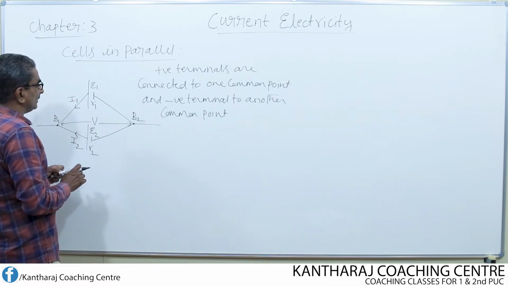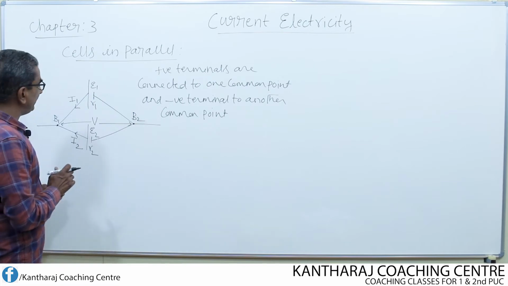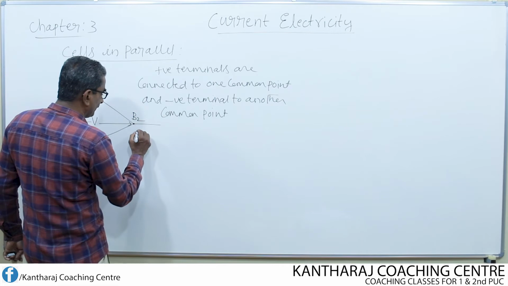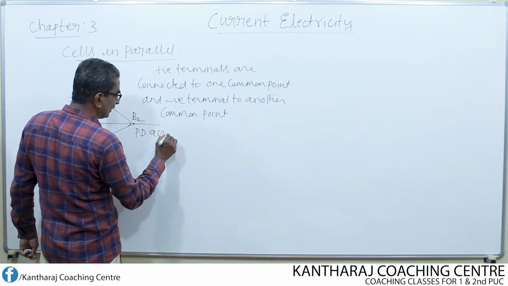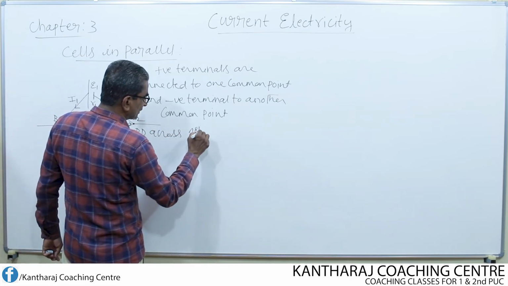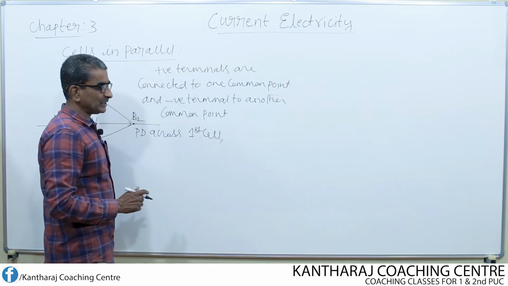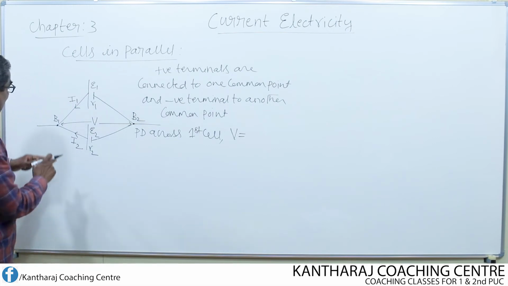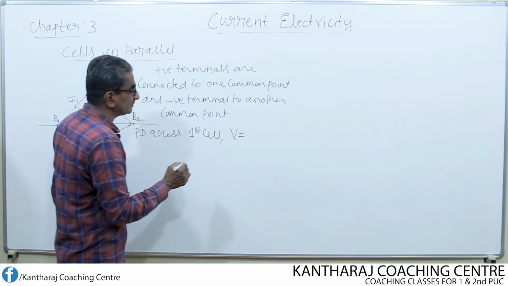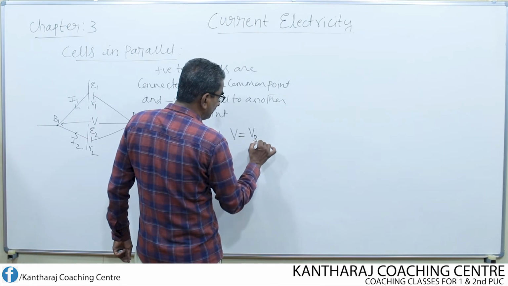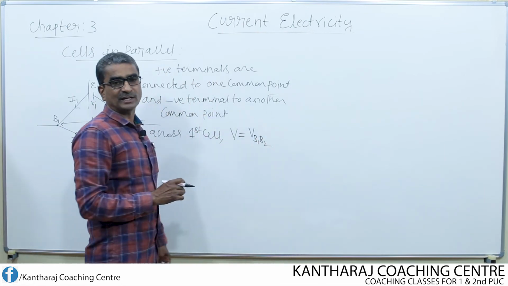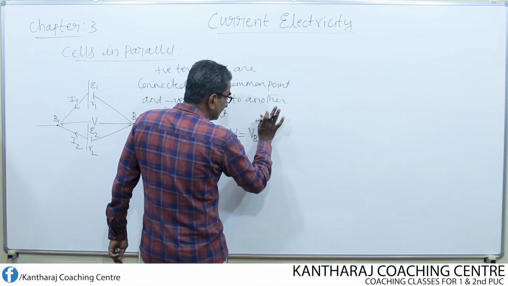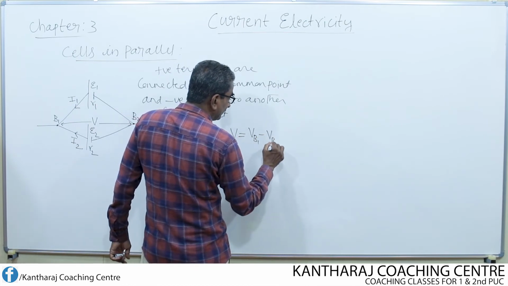Now, let us consider the potential difference across the first cell. I call this potential difference across the first cell V, which can also be written as VB1 and VB2, or VB1 minus VB2.